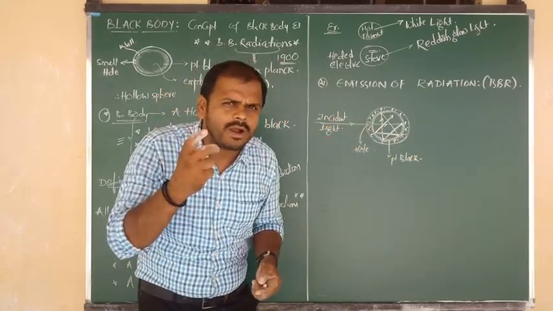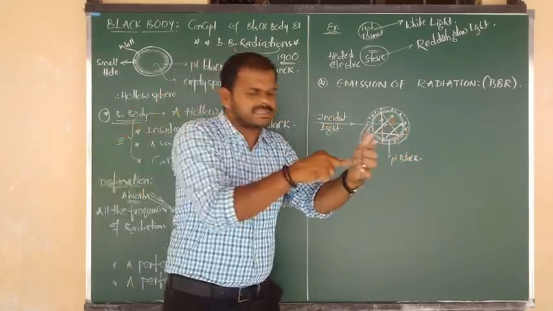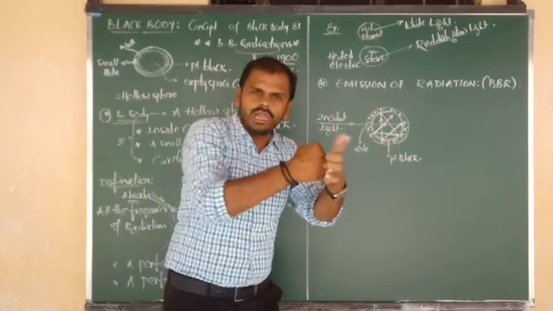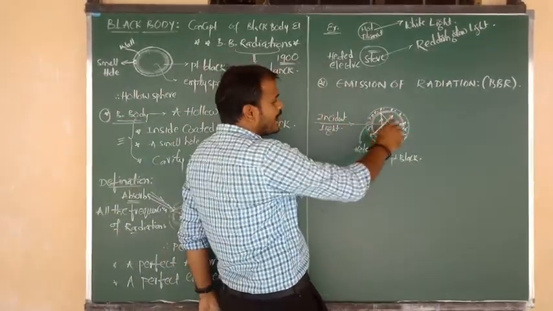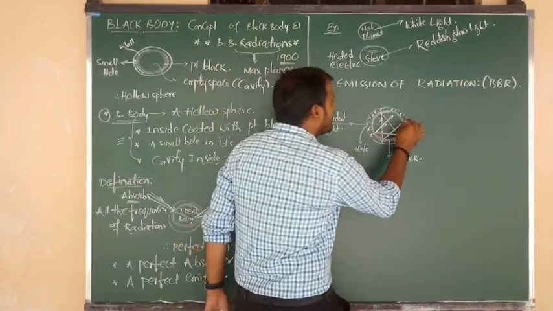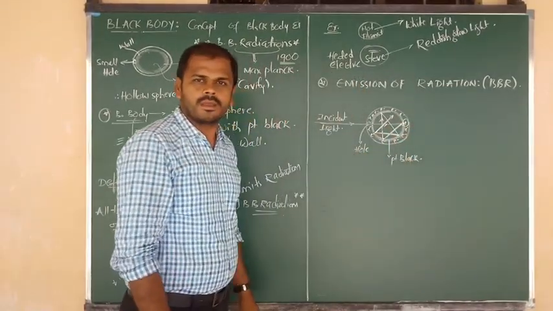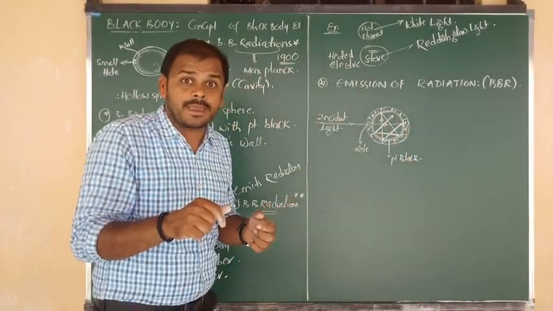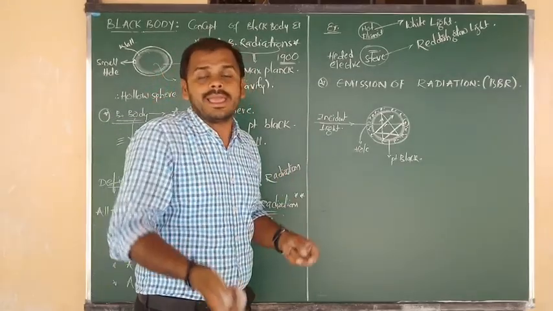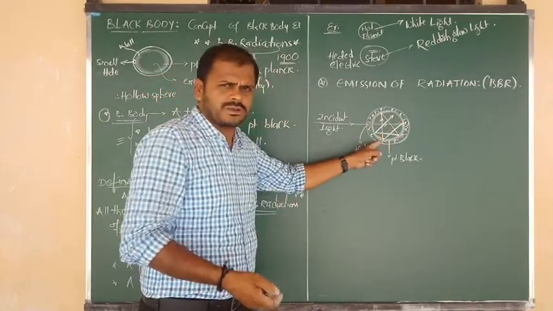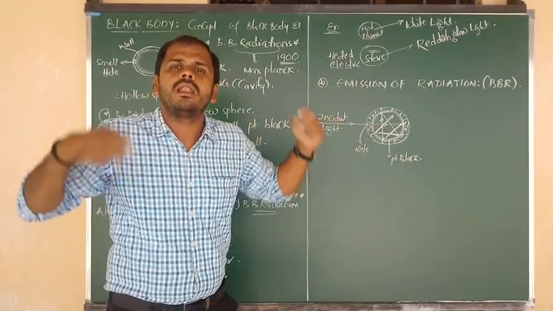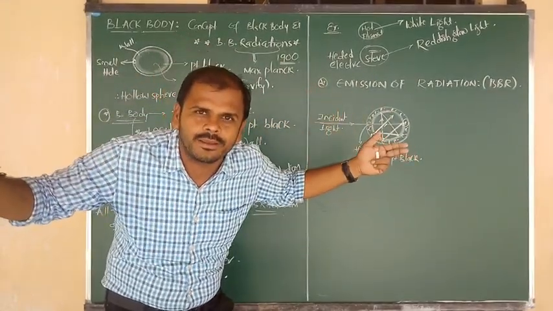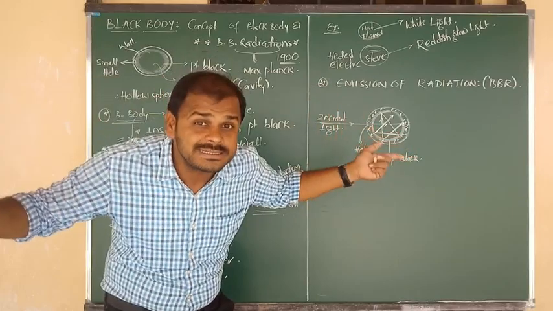So what happened here? At every striking, at every collision, suppose light touches here. Light loses a certain amount of energy. That energy was taken by the electron, and the remaining energy will be there. So now the remaining energy light undergoes reflection. So at every reflection, radiation loses its energy.